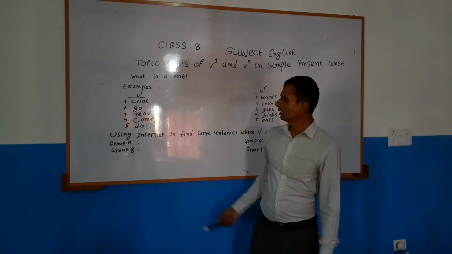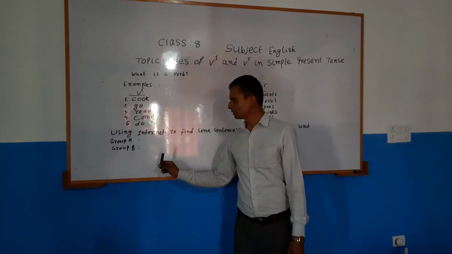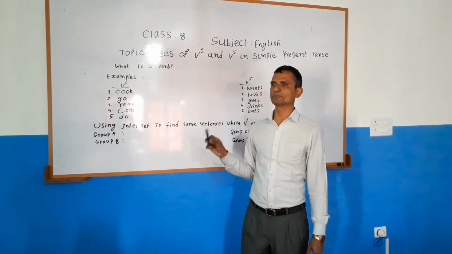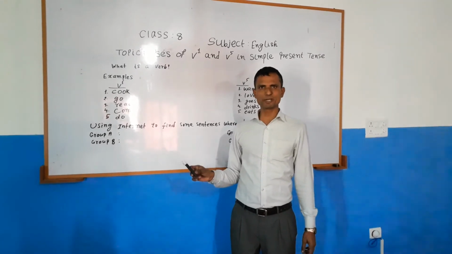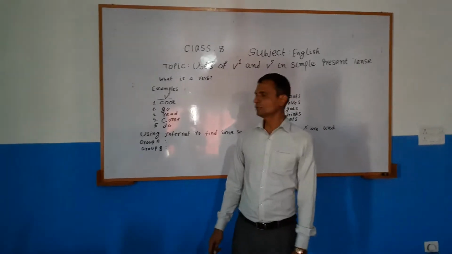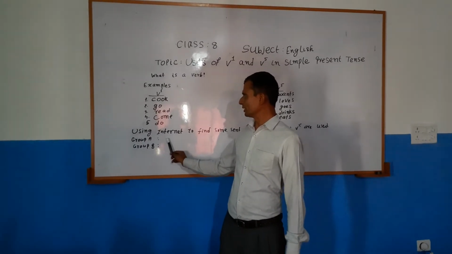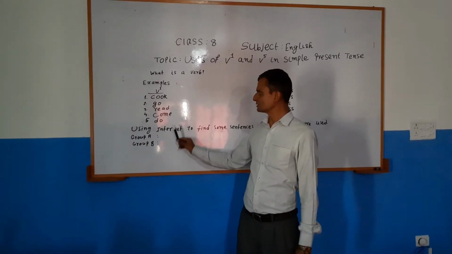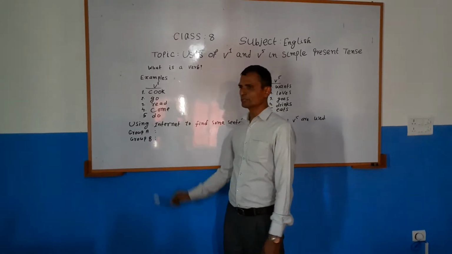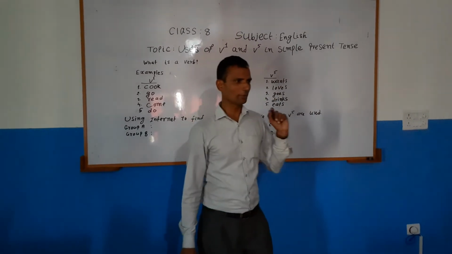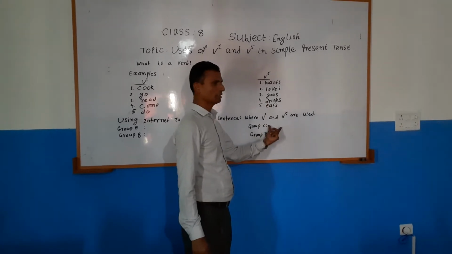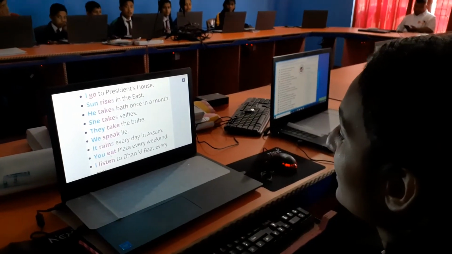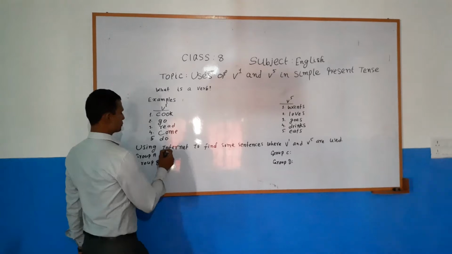Now, students, we have to find examples of sentences where verb 1 and verb 5 are used. You should find them on the internet. Group A will give one example where verb 1 is used, group B will give one sentence with verb 1, then group C will give a sentence where verb 5 is used, and group D will give a sentence where verb 5 is used.